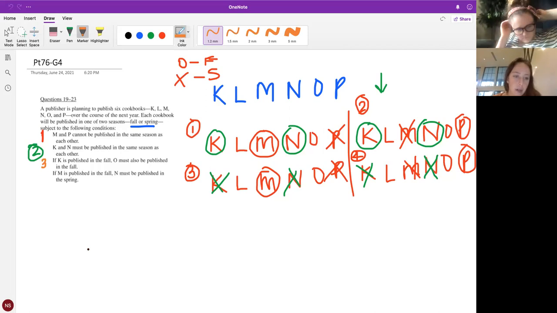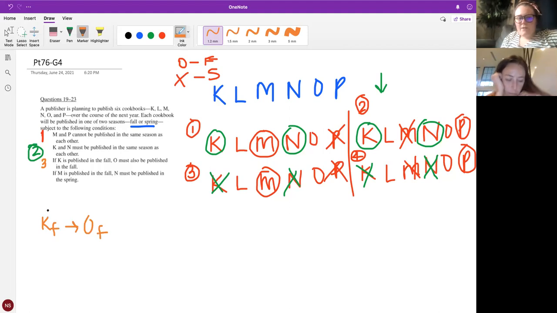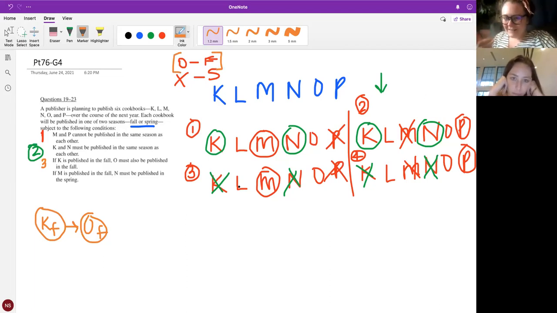Okay, so normally how I would do it is I would put K and then a small F and then an arrow, O and then F. Excellent. And how I would diagram this, I would probably circle it, just because our code for being in the fall is being circled. This is a small thing, because we're doing in and out, but technically it's fall and spring. So if K is circled, O is out.